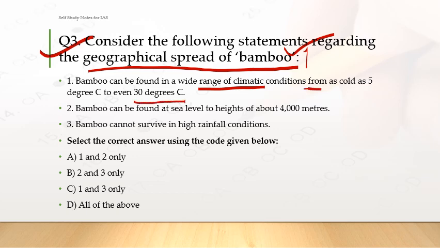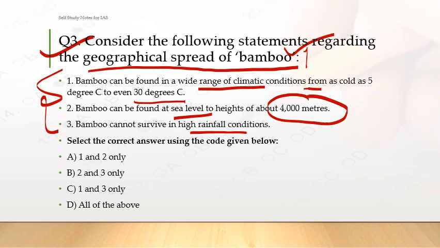Question is asking: bamboo can be found at sea level to heights of about 4,000 meters. Third, bamboo cannot survive in high rainfall conditions. So these are your statements regarding where bamboo grows or not. These are your options. Please pause the video.